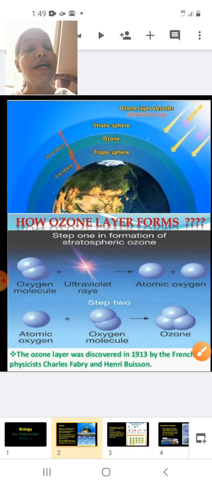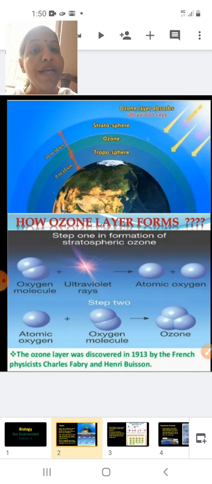Now, what are these ultraviolet rays? Now, when the sun rays reach the earth's surface, in the sunlight there are different types of rays. Like the white rays or the visible rays is the light which you see. Now, there is a part which we do not see, and those radiations are called the ultraviolet radiations. Now, let me tell you, students, the ultraviolet radiations of the sun are the dangerous part of the sunlight.